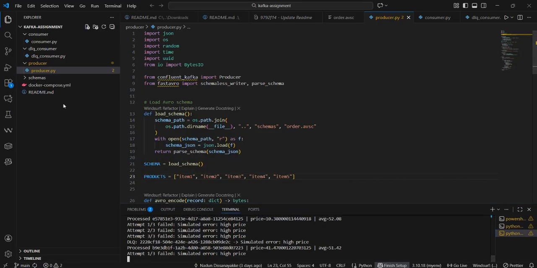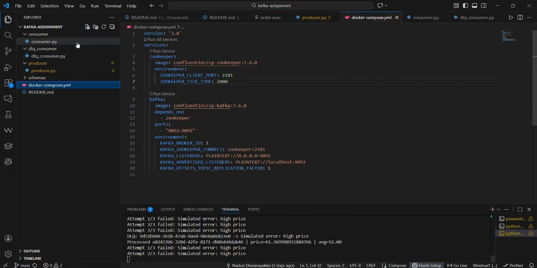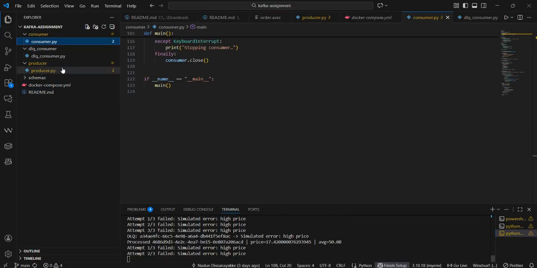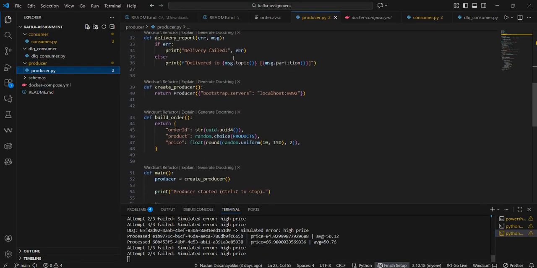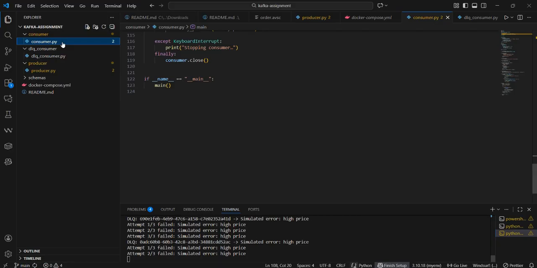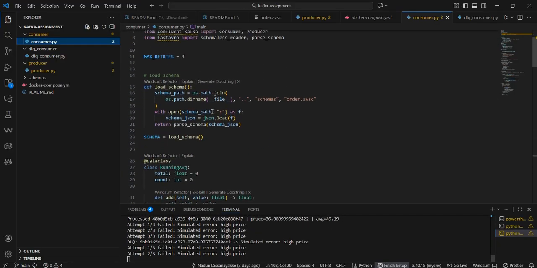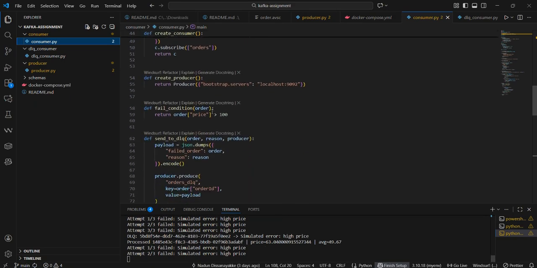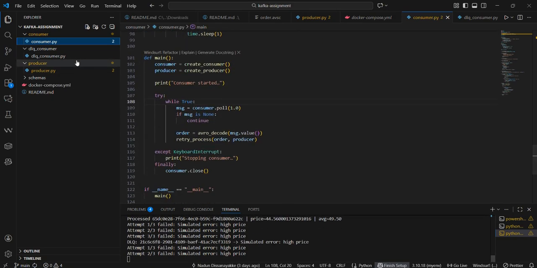In conclusion, my Kafka system includes Avro serialization, producer and consumer, running aggregation, retry logic, Dockerized Kafka environment. This is my order processing project